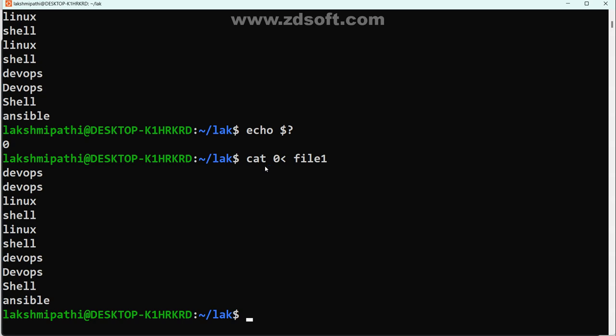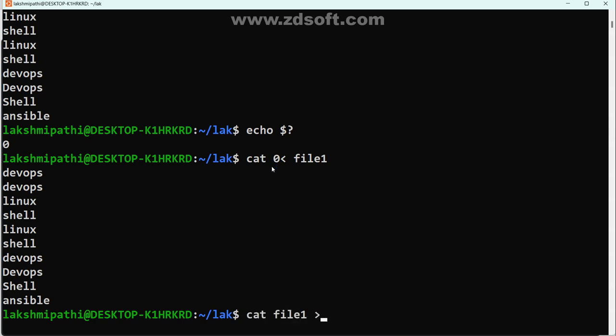Have you got the clarity? This is the input, this is the input redirection. What is the status code? Like zero. Status code like, whether you give it or not. Now see output. Cat file one.